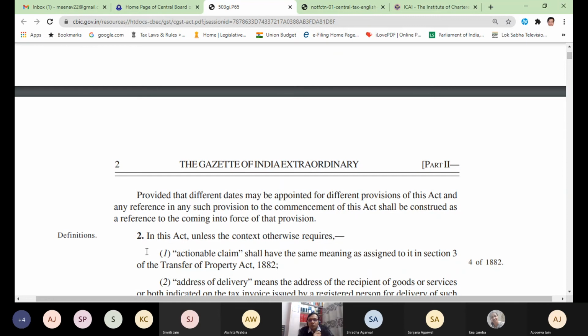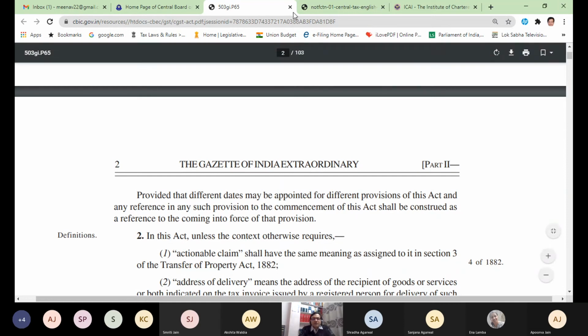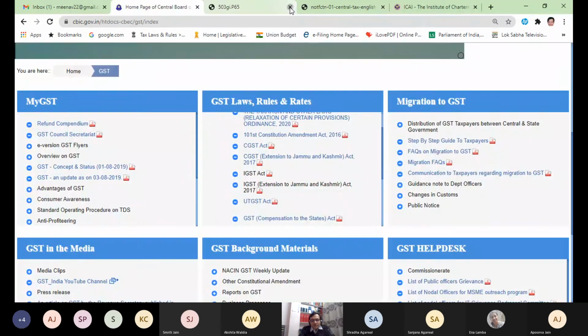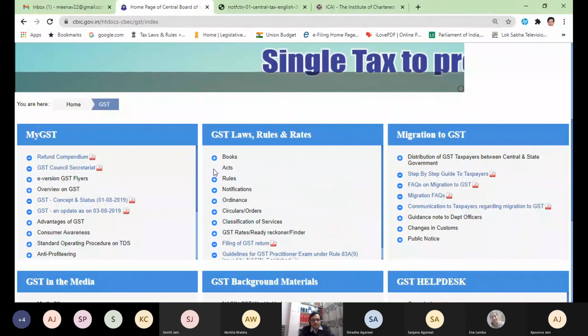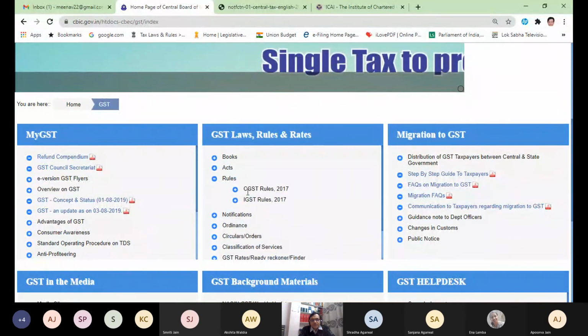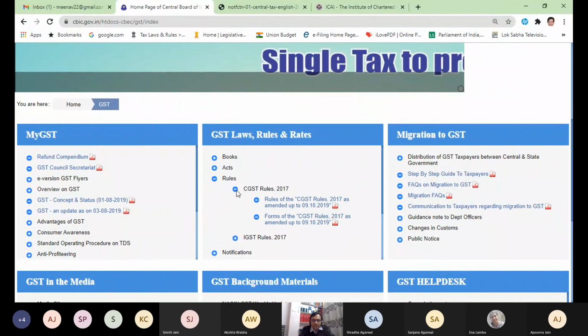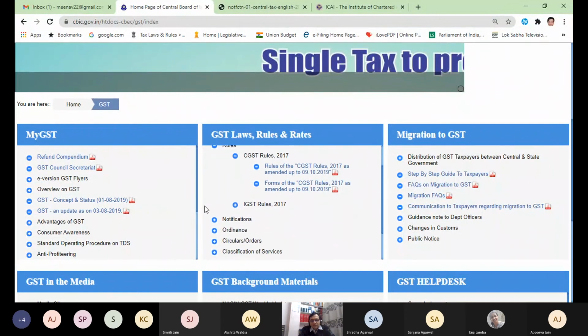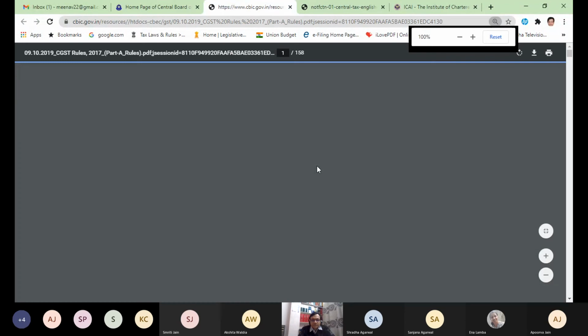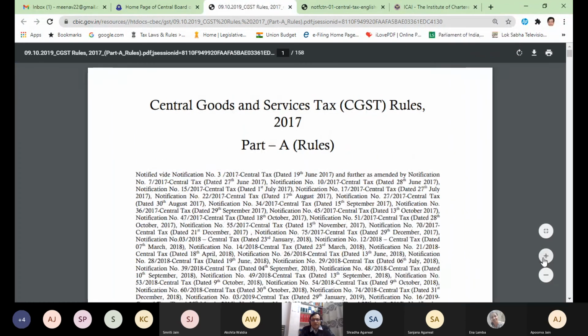Now let me show you the rules also of CGST. On the same website, these are the rules. CGST Rule 17. These all are different rules.